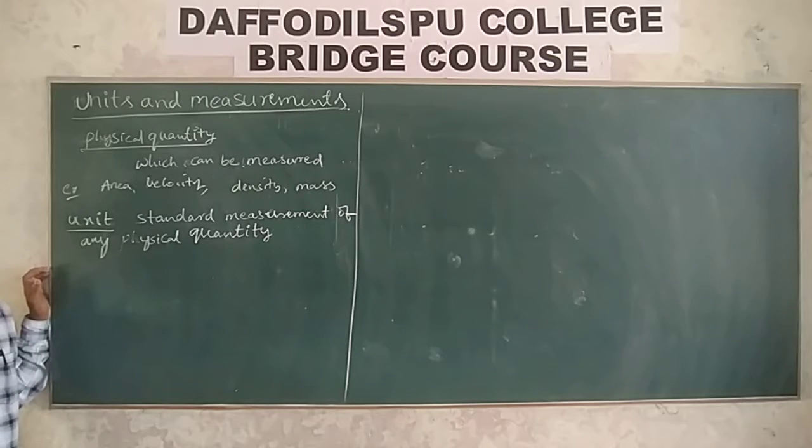That we call a standard measurement of any physical quantity is called a unit.